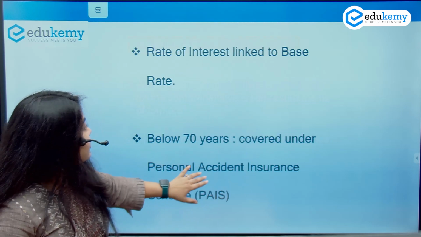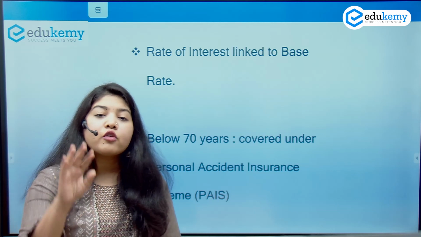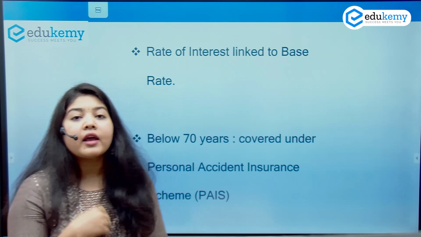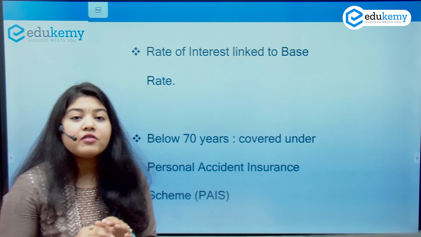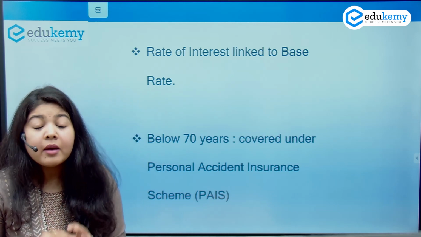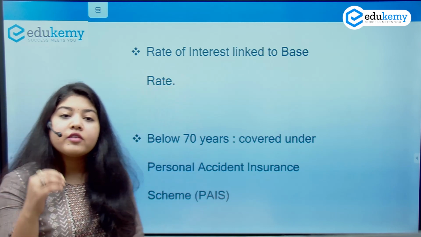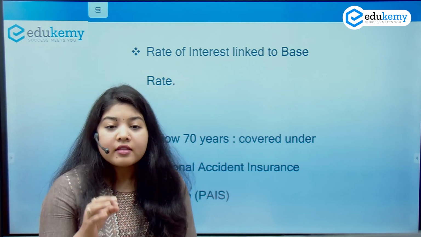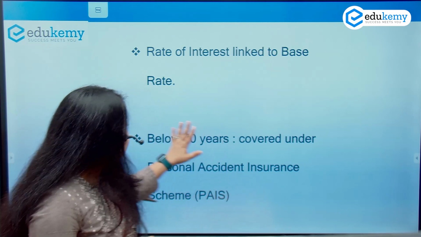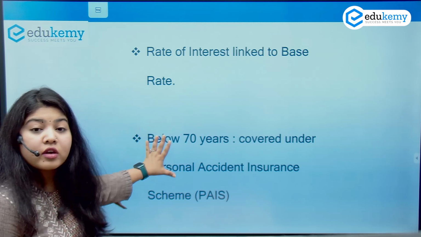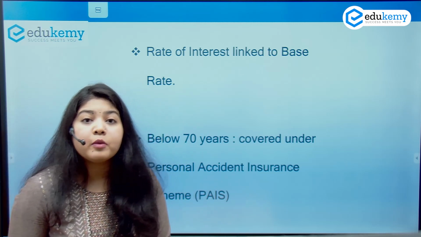Apart from this, the KiSAN credit card offers an interest rate of 4% if I am repaying the previous loan on time. That is a very reasonable rate of interest. The rate of interest is linked to the base rate, and now I have given the discretion to the banks to decide the rate that they want to charge. Second important part is that I am also giving accident insurance to all the farmers who are below 70 years of age.